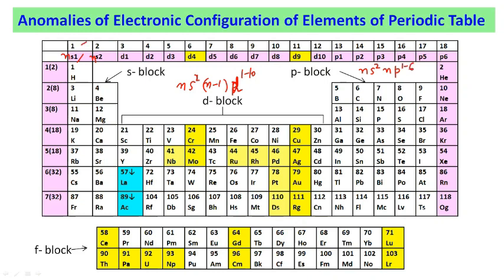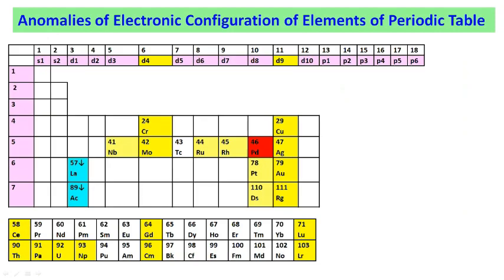The elements of group 1 and 2 follow the same electronic configuration as expected. Similarly, the p block elements follow the same electronic configuration as expected. The d and f block elements, or the transition and inner transition elements, show anomalies in their electronic configuration. Let us discuss the different electronic configuration of these elements.